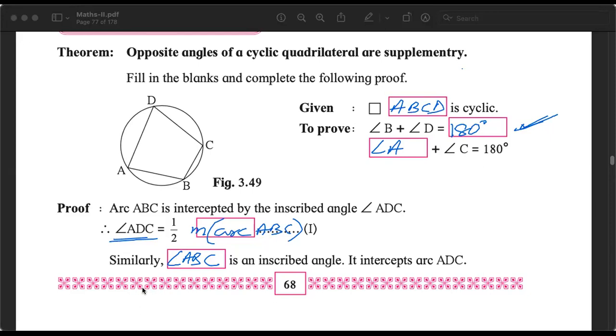So ABC is again an inscribed angle because B is on the circle. And the arc it intercepts is the arc ADC. Angle ADC intercepts the arc ABC. Angle ABC intercepts the arc ADC. उल्टा, आमने सामने है.